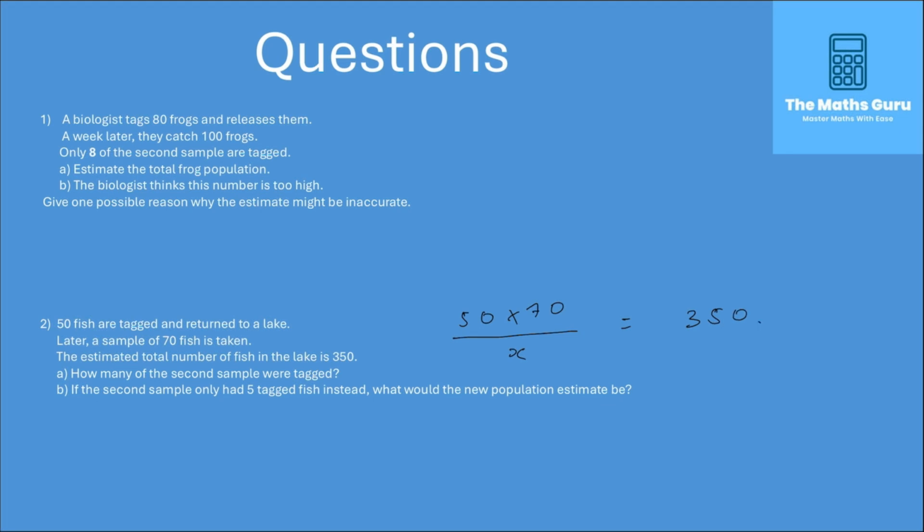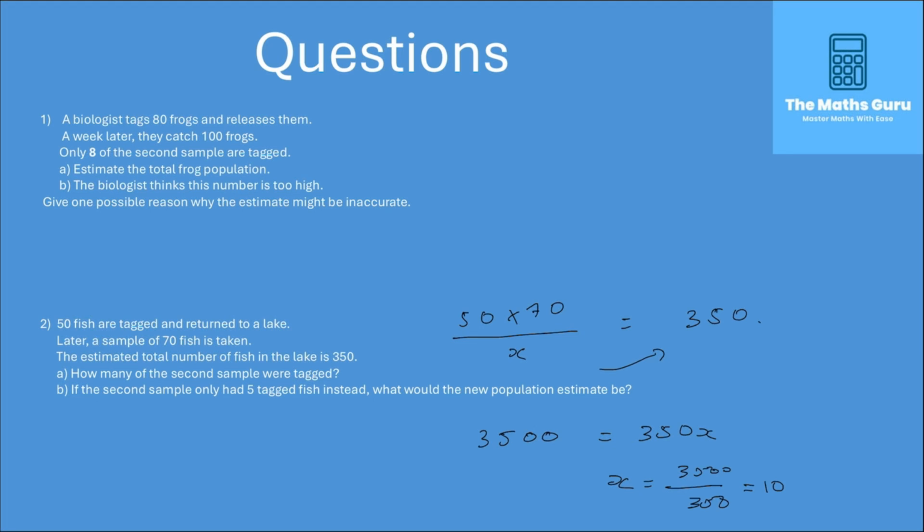And the way we work this out is to first multiply through by x on both sides to get 50 times 70 is 3,500, and this is going to be equal to 350x. Then x is going to be 3,500 over 350, which is going to be equal to 10.